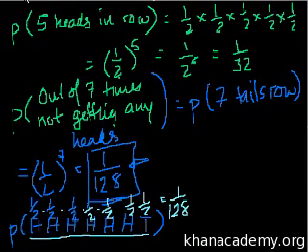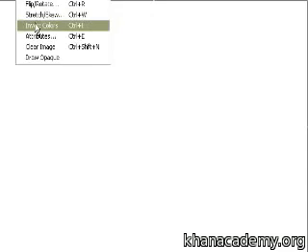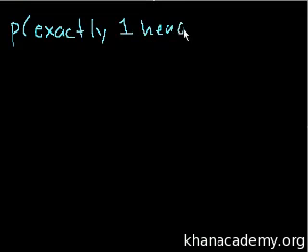So let me ask you a question. What's the probability of getting exactly 1 heads? What's the probability of getting exactly 1 heads? So what does this mean? This means I could get tails, tails, tails, and let's say we're doing it 5 times, just so I don't waste too much time.